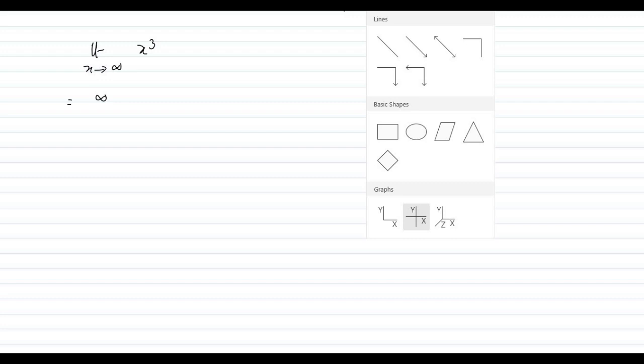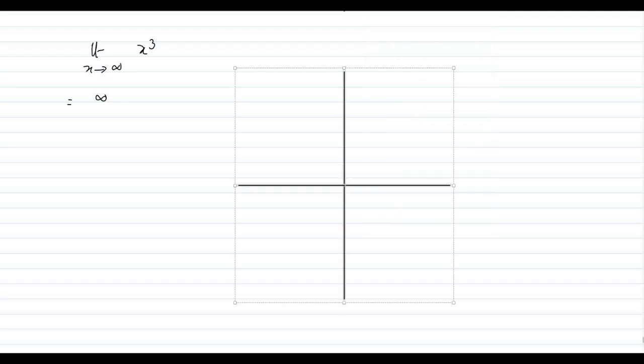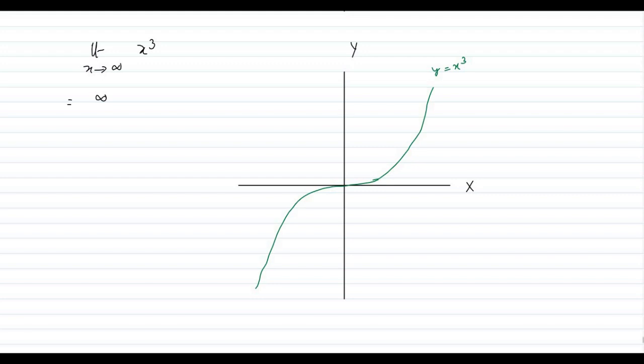Let us just try understanding this with a graph. We all are familiar with the graph of x cube. So the graph of x cube looks like that. So this is y equals x cube. Now what happens? See, when x is moving towards infinity, the curve is going on and on and on. So it is going on towards infinity. Now what in case of negative infinity? As x is going towards negative infinity, the curve is going down and down and down. That means it is going towards minus infinity. So from there we can write limit x tends to minus infinity x cube is none other than minus infinity.